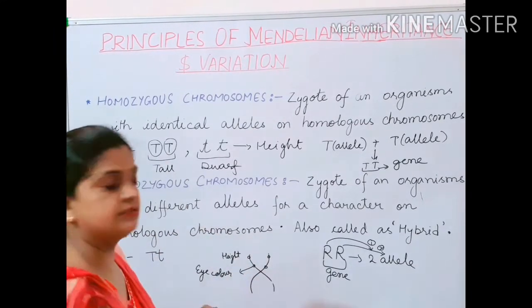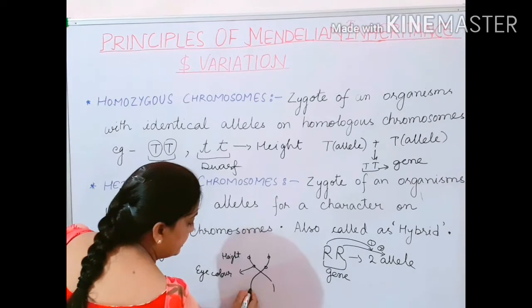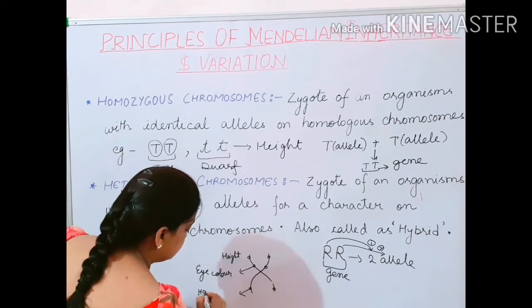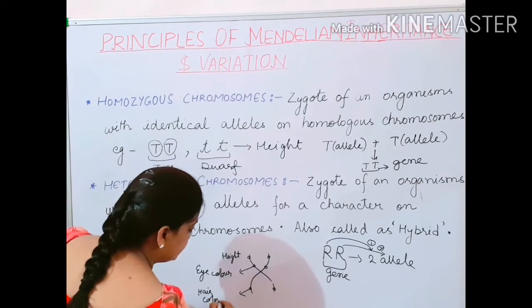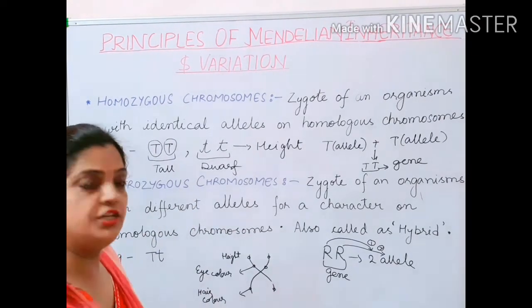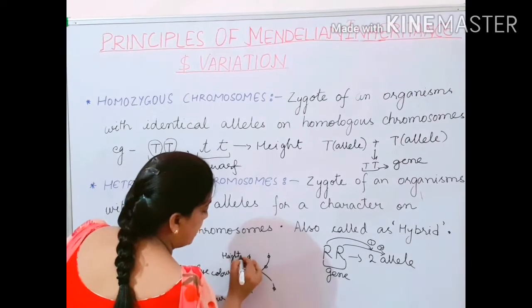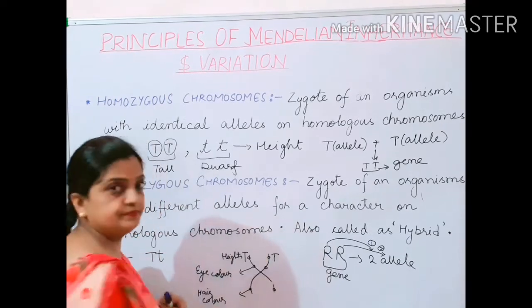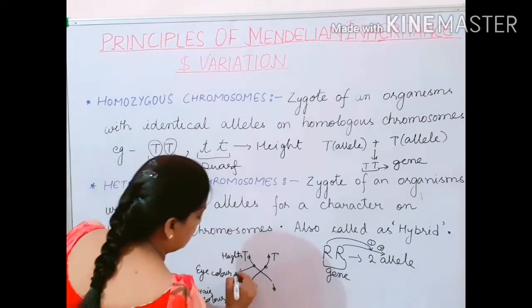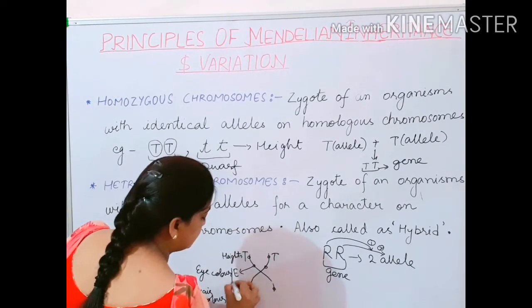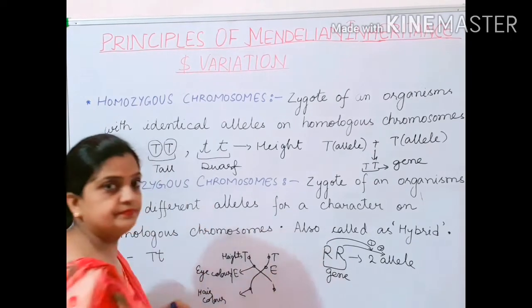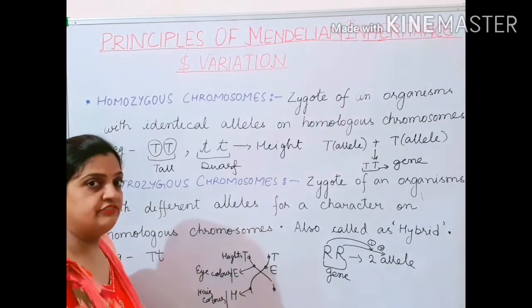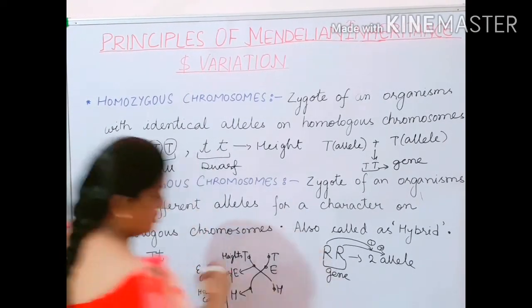Many terms I will be explaining here. If I take another gene, this is for your hair color. Now children, I make a gene for it. For height I told you it is capital T, so here also capital T. Now if I take eye color, I am writing E, and here also E. For hair color, if I choose the alphabet H, here also H.